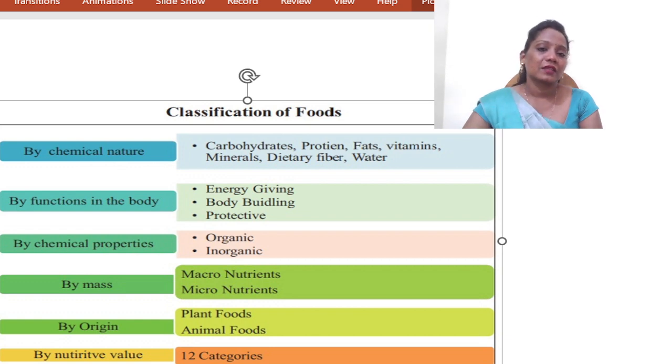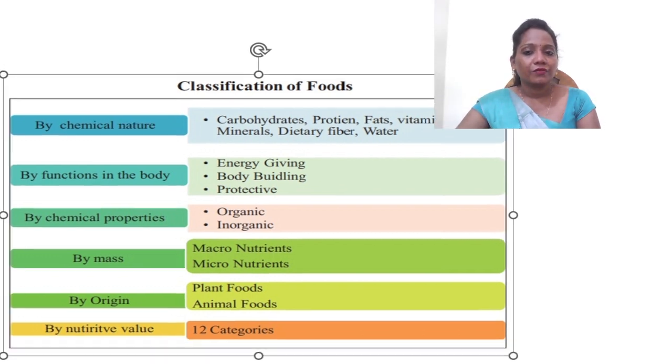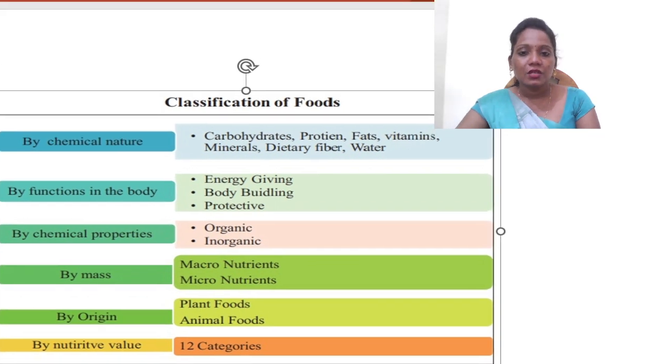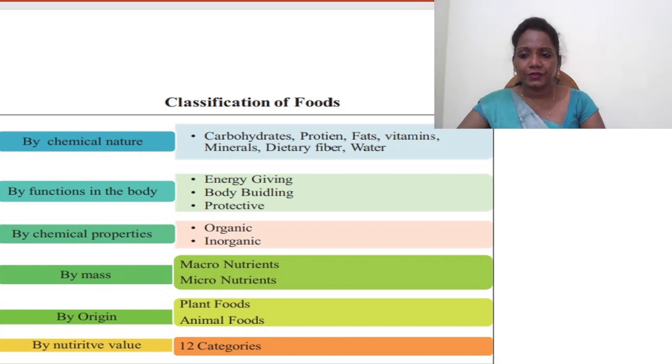By mass, we call them macro or micronutrients. By origin, from where they are getting, we can call it plant based or animal based. Or by nutritive value, again we classify into categories, which I mentioned already several times: carbohydrate, protein, fat, vitamins, minerals, water soluble, then fat soluble. Like that we can classify. And this is about the classification of food items.